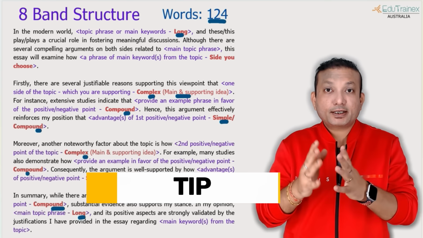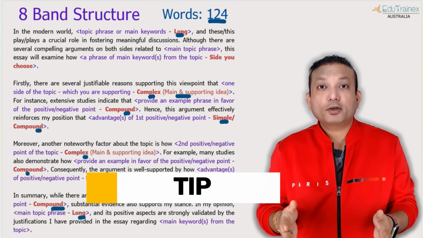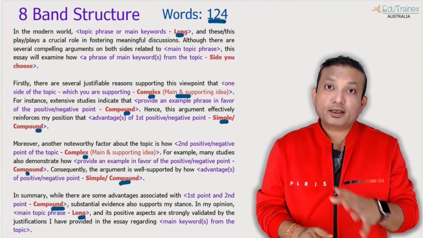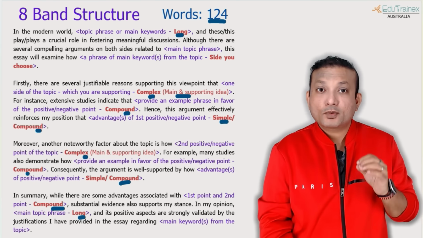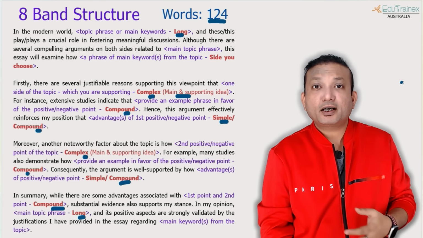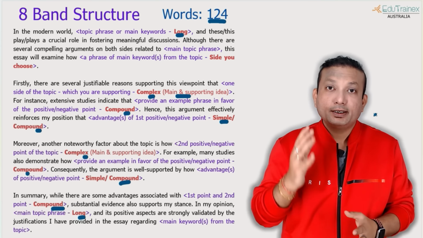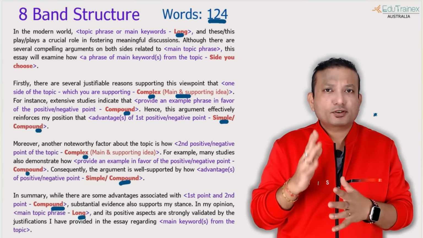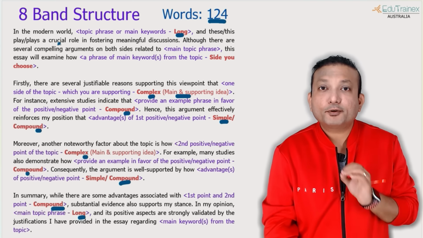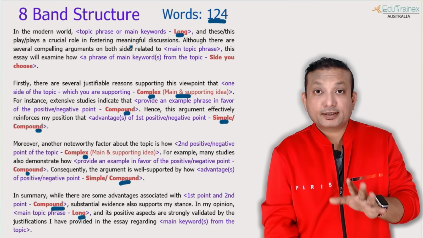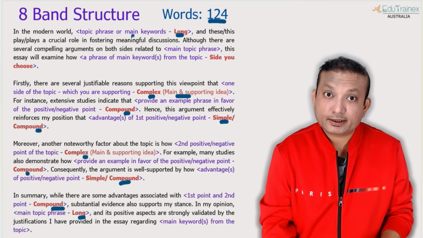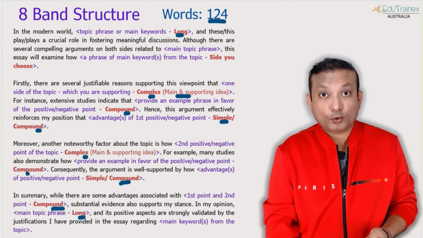Tip number one is that when you take this template, don't use it straight away. You have to modify the words. In the previous videos as well, I have told you, every one of you, you have to modify the words according to you. In the modern world, you can say nowadays, today, or according to the latest information. Something you have to change here and there. Even crucial words you have to replace with synonyms. In a sentence, I am saying, not in the whole template. Every sentence you have to replace some words so that the template becomes your own.